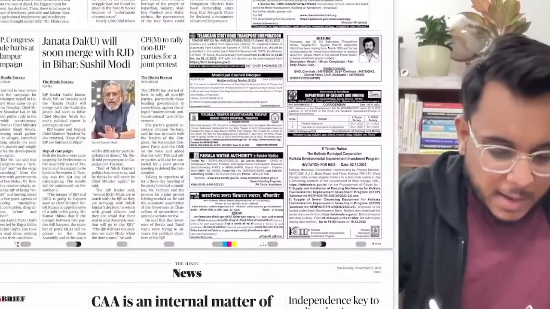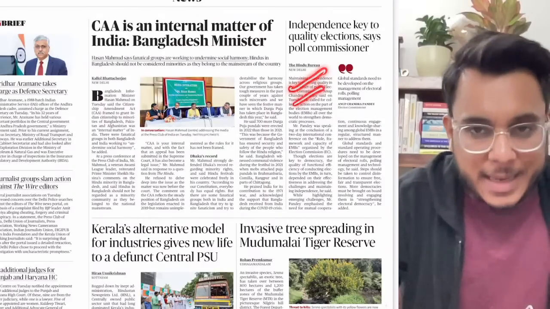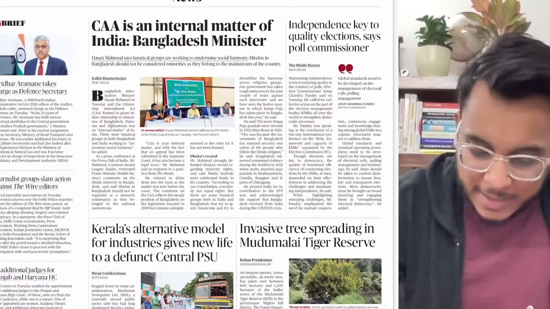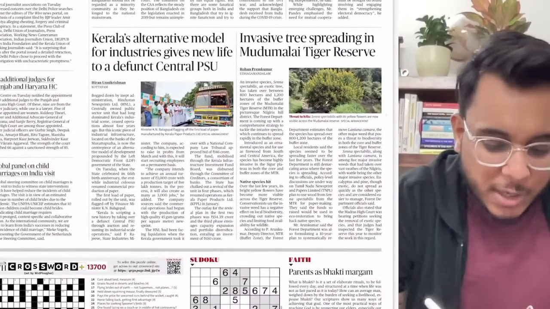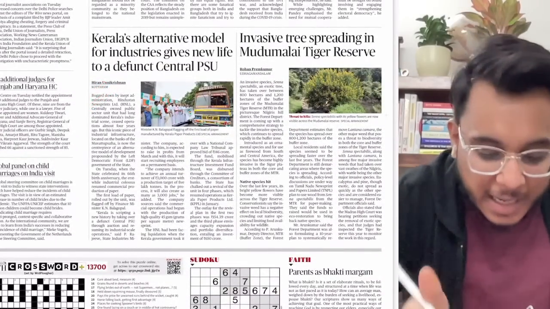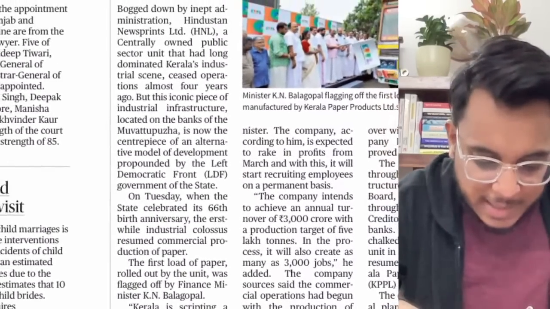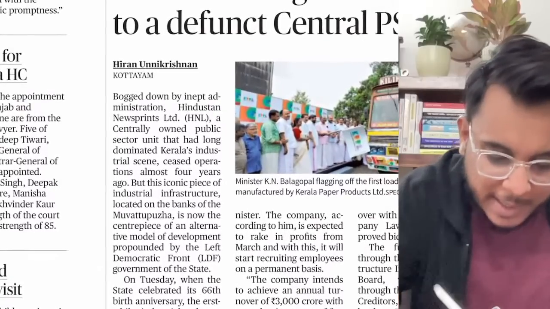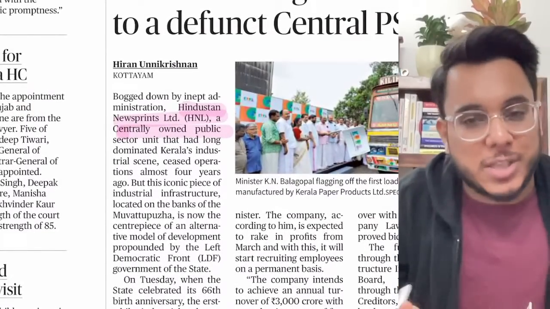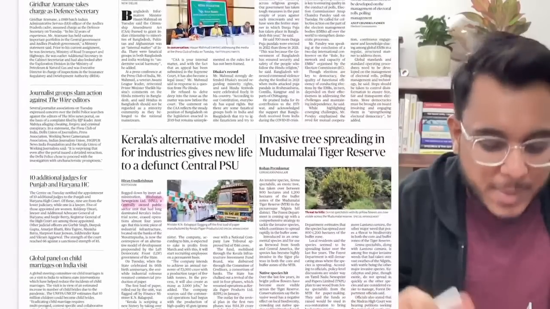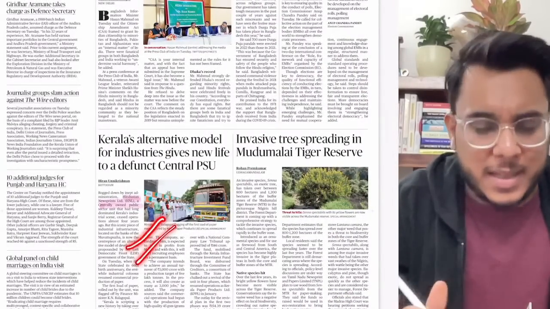Fine. Then the political articles, etc., have been given. Independence is a key to elections. We'll see this particular article. Invasive tree spreading. We'll see this particular article. Kerala's alternative model for industries. Basically, Kerala has recently revived a central PSU, the Hindustan Newsprint Limited, which was shut down 4 years back. Now again it has been revived. That's it. Only that has been provided in the article.